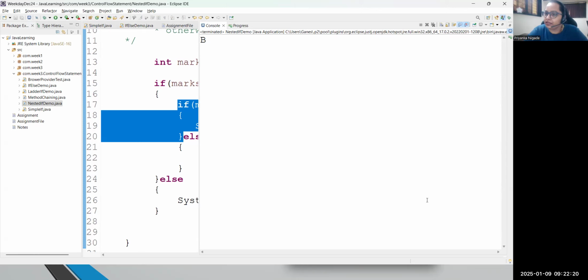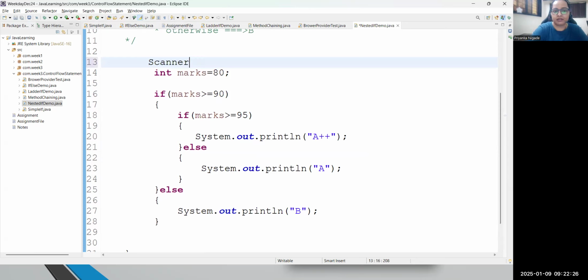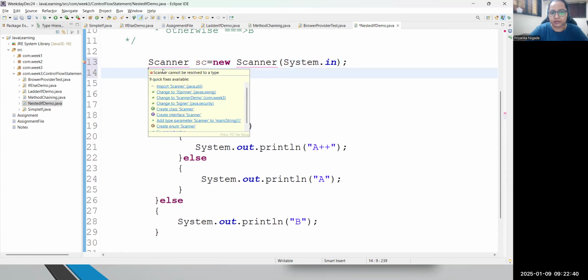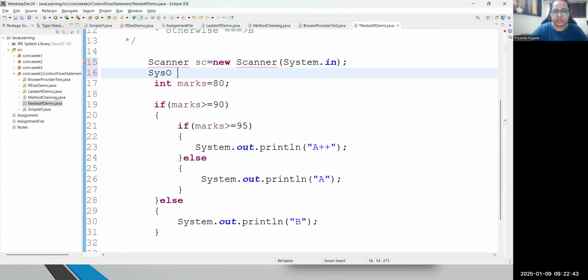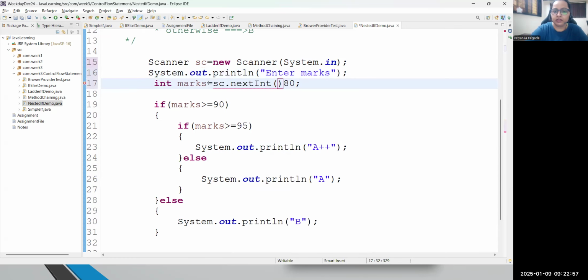At this moment, marks are 80, which is B grade. Let's make this code dynamic, correct? That is better. Scanner sc = new Scanner, System.in. I will read input from the user. System class, S must be capital. Let me import Scanner here. Now I will put a message: enter marks. So these are the marks which we will be reading. I will read it now using the nextInt method. And now this code is dynamic.